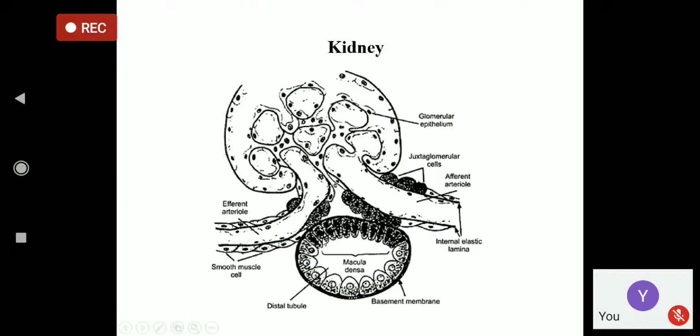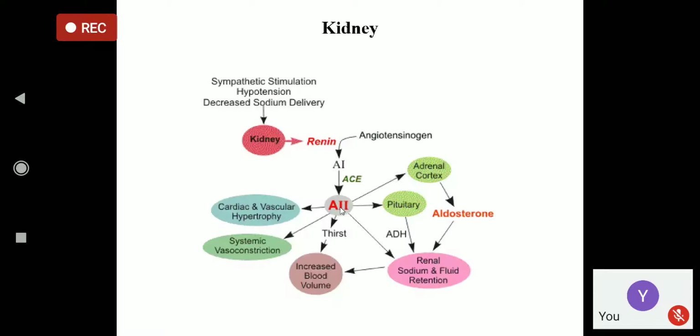Am I clear? Hypotension, so less GFR and less sodium ion in the tubular fluid. When this fluid flows through the distal convoluted tubule, the macula densa cells sense that the sodium is less. So they give signal to the juxtaglomerular cells and the Lacis cell, and these produce renin, right?